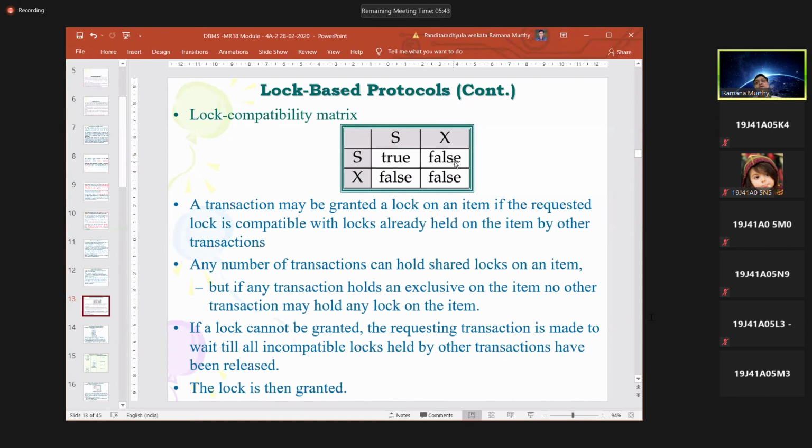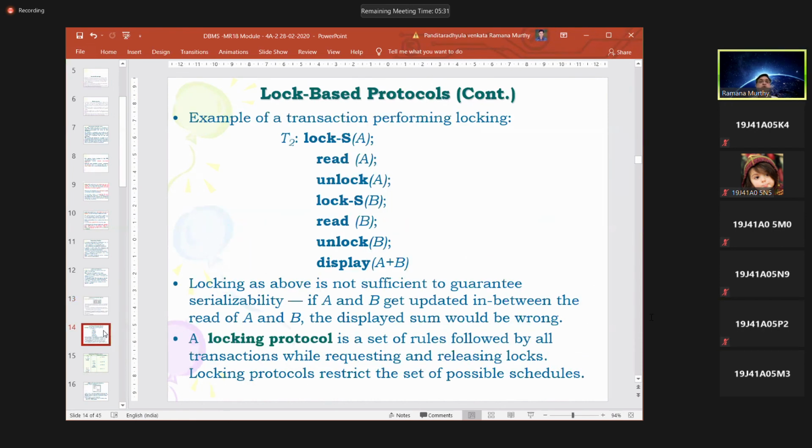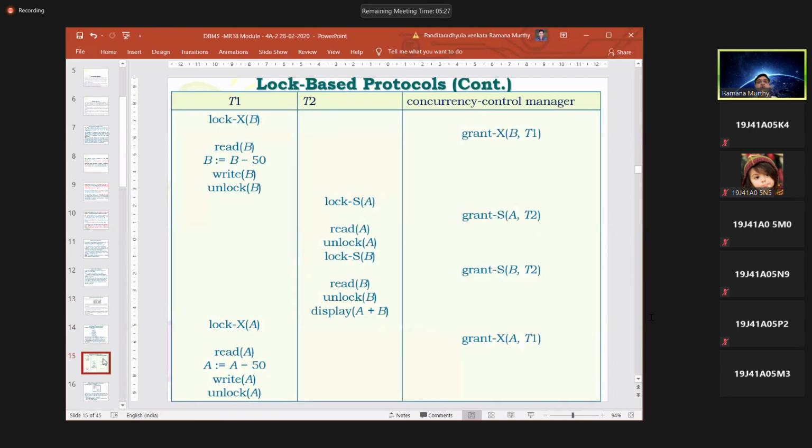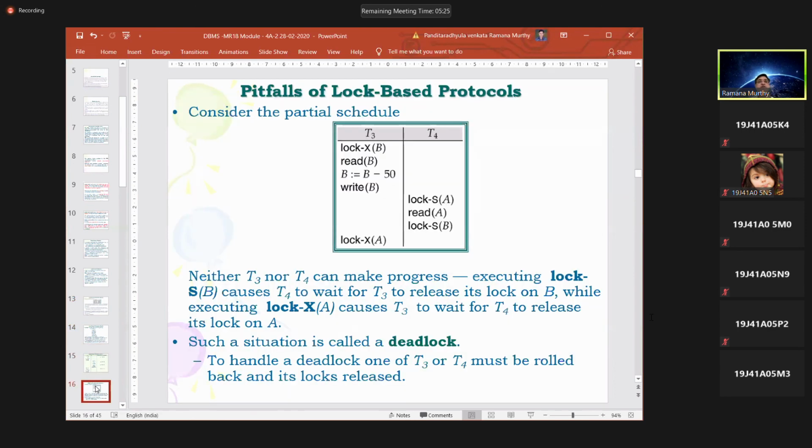So strictly, unless both are read operations, both transactions can use the same variable. If the variable used by a transaction is about to be modified, you are not allowing the other transaction. This is the meaning of lock controls. Tomorrow we'll come with an example of how the lock-based transaction protocol works and the various types of lock-based protocols.